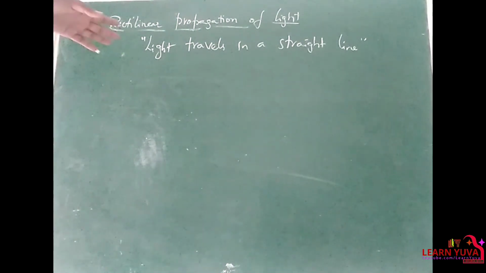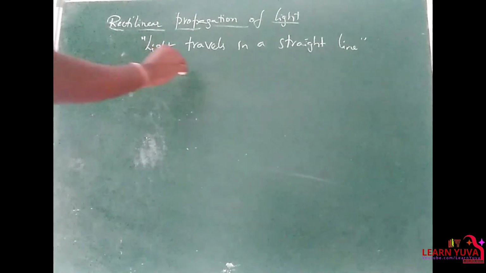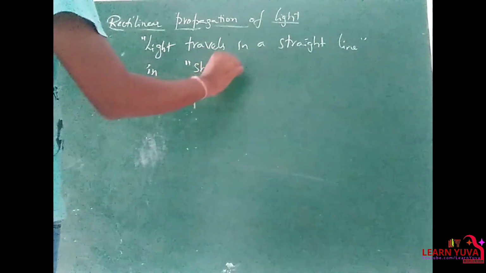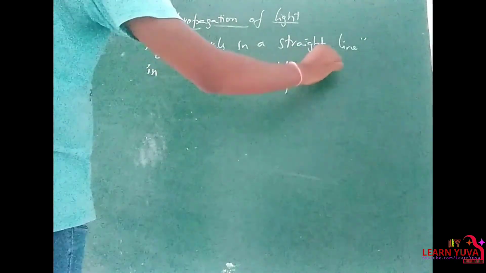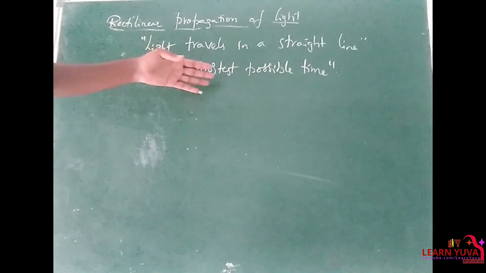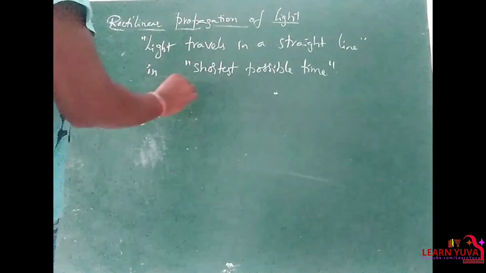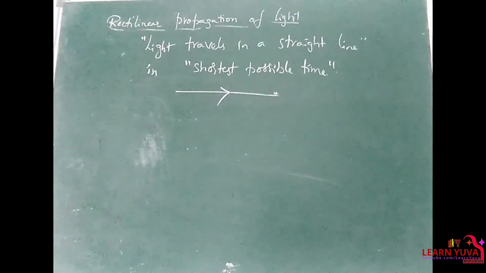This is happening because light always travels between two points in the shortest possible time. Since light always tries to travel between two points in the shortest possible time, light travels in a straight line, so it is nothing but rectilinear propagation of light. Clear? Thank you.